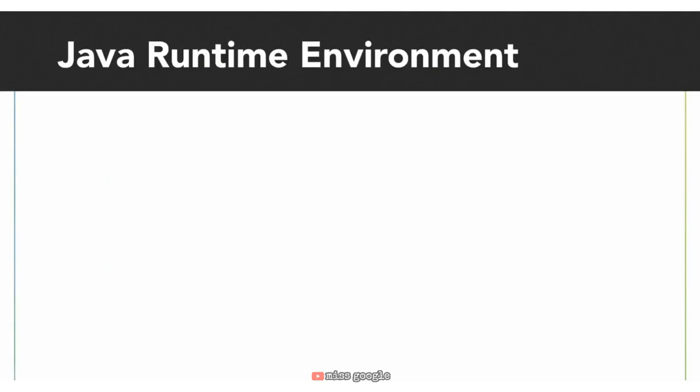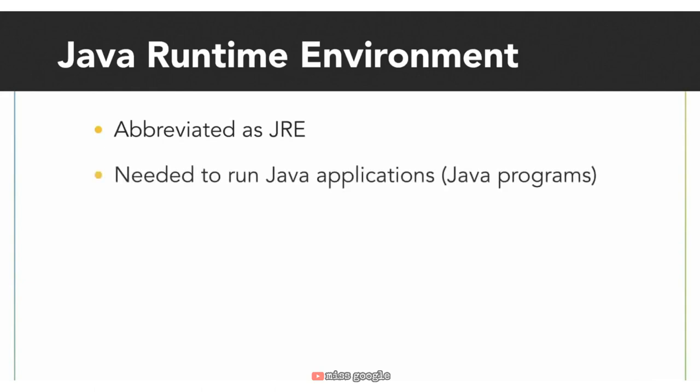Chances are you've downloaded a program that requires the JRE, or Java Runtime Environment. This is what's needed to run Java programs, and it is often what you've installed in the past in order to run Java applications on your computer. You may not have thought of them as Java applications back then, but anytime you were asked to install or update Java in order to run the application, they were indeed Java programs.